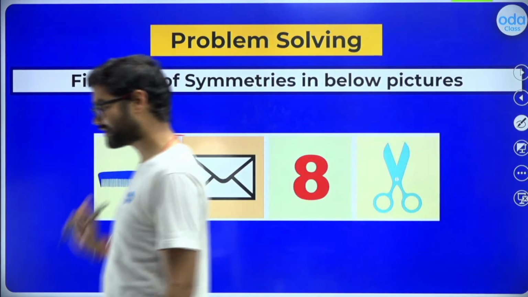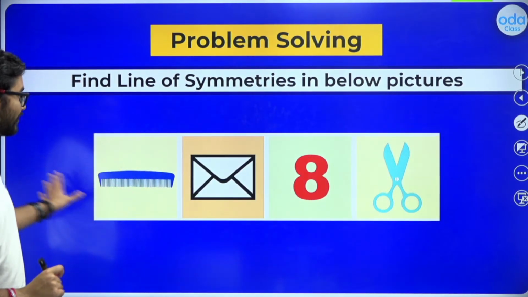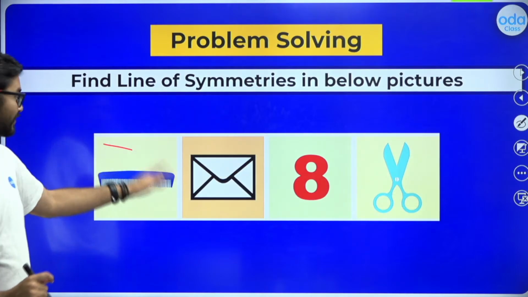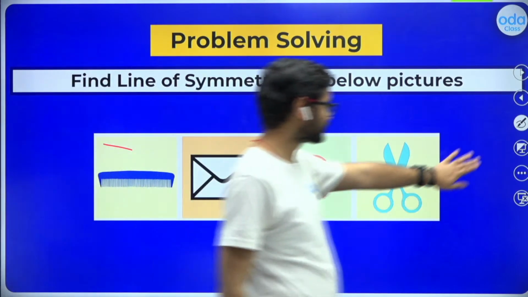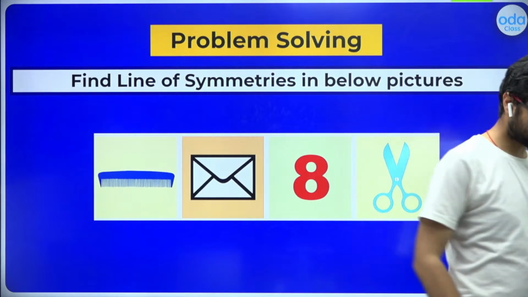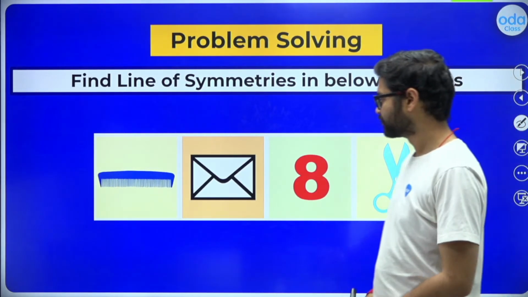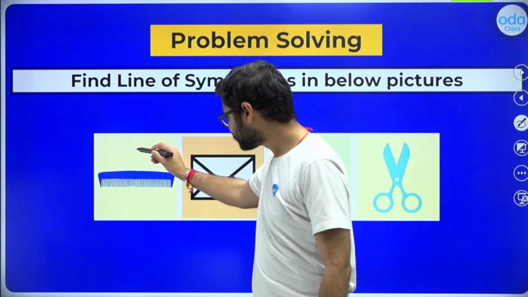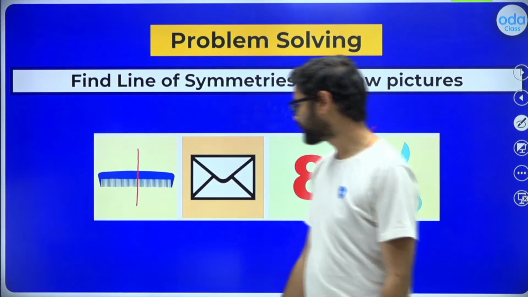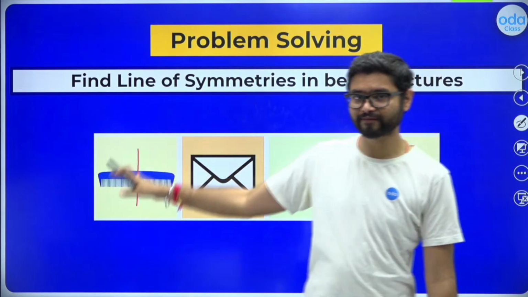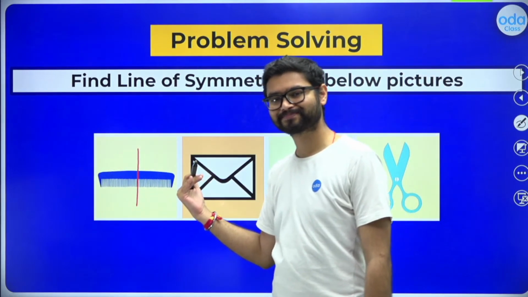So find the line of symmetry in all these four cases. Come on, go ahead. Talking about the comb, in the very middle, you can see that whatever is there on the left is there on the right as well.